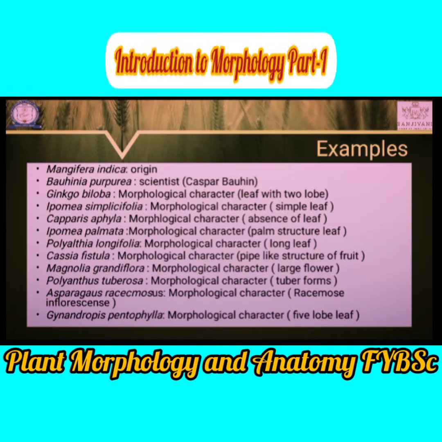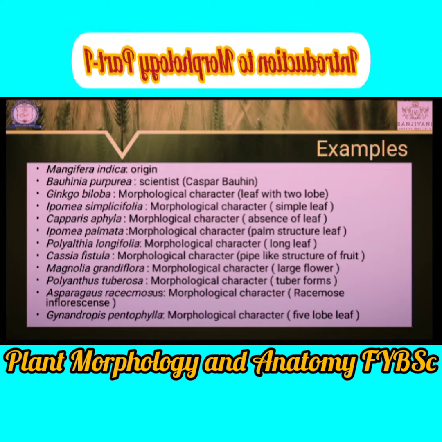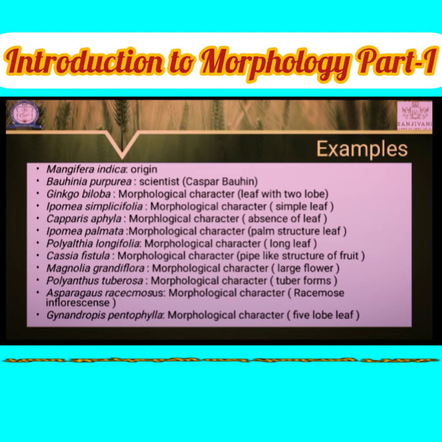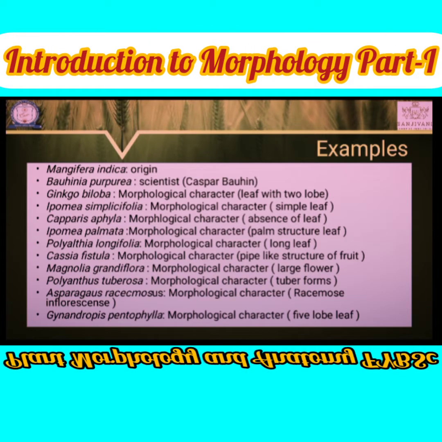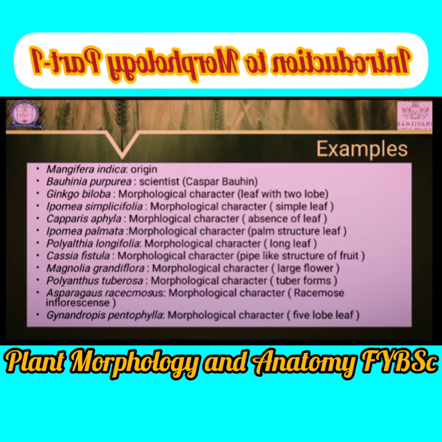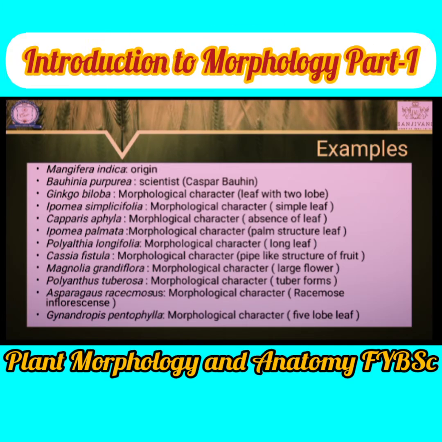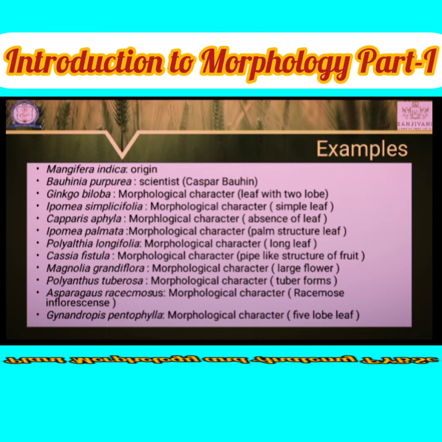The first name, Mangifera indica, is according to origin. Why according to origin? Indica means it is found in India. Bauhinia purpurea, that name is given on the basis of the scientist's name, Caspar Bauhin, to honor that scientist.